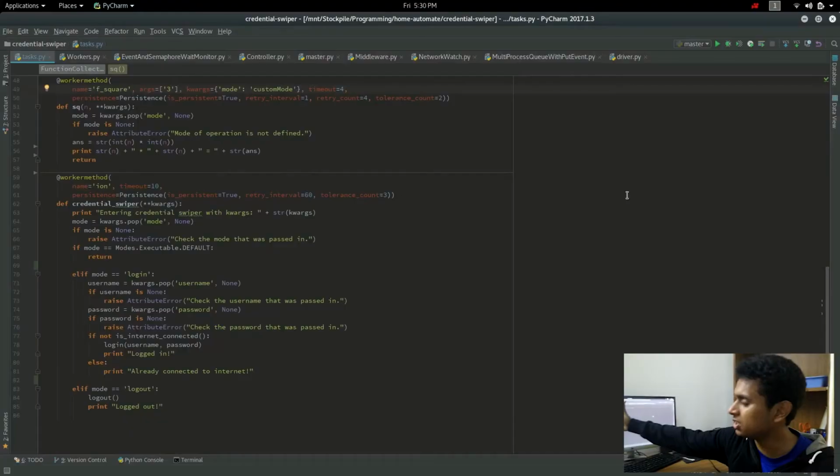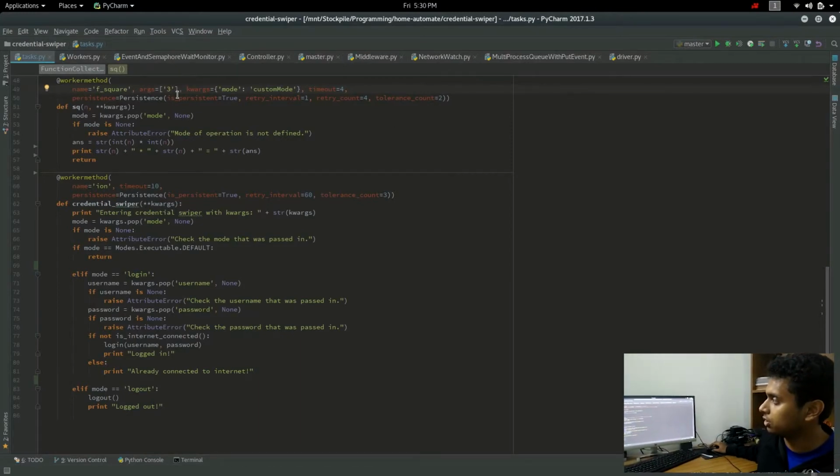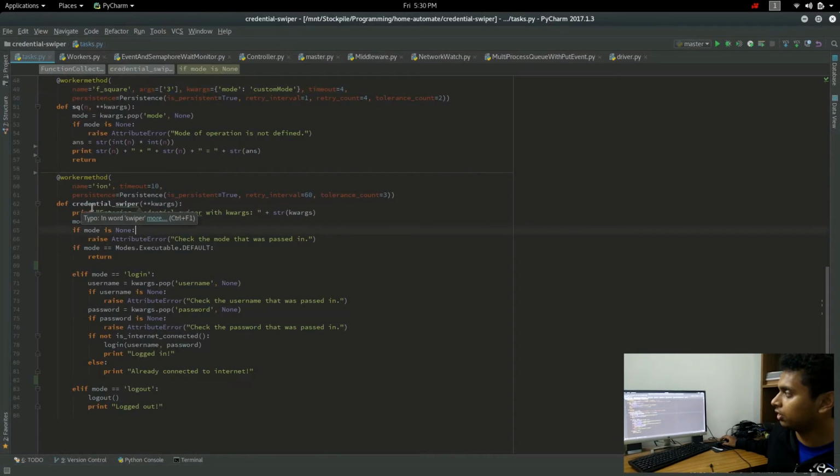And now, for the actual live demonstration of the Helios architecture. Here, we've considered two sample functions. One is responsible for the logging in and logging out of the ION portal. And the second is just a demonstration function. Here, as you can see, it's just a function to square a number. And the default argument is the number 3. And here we have the ION login function.